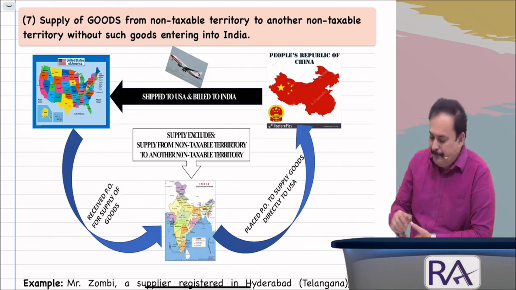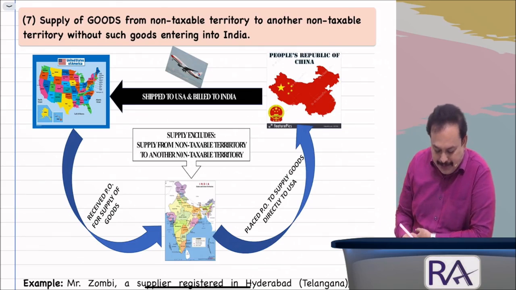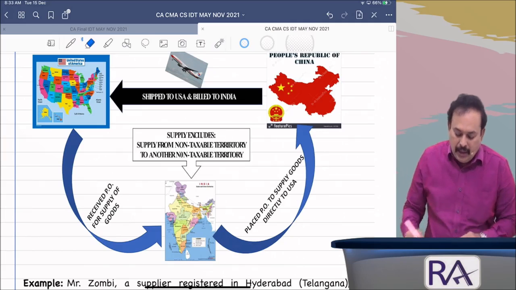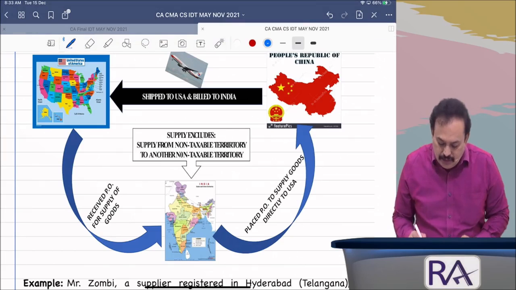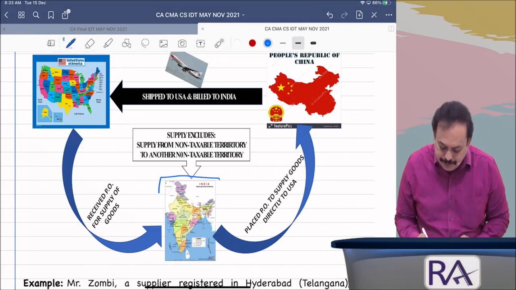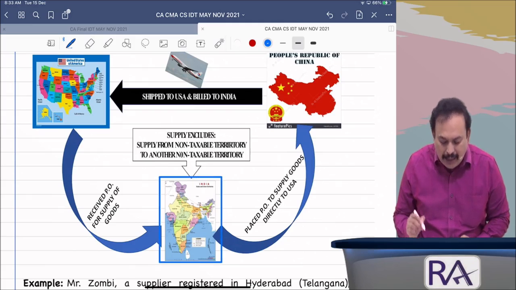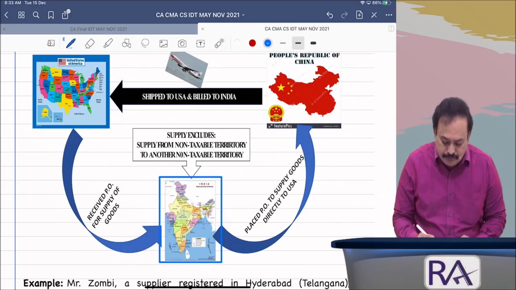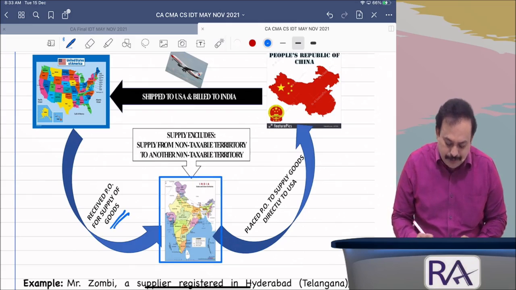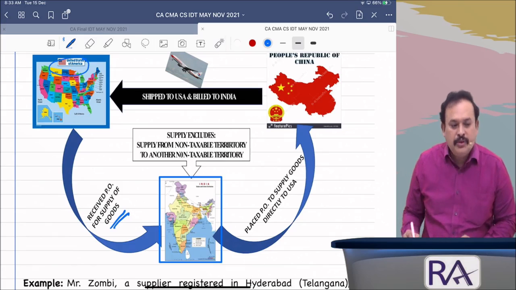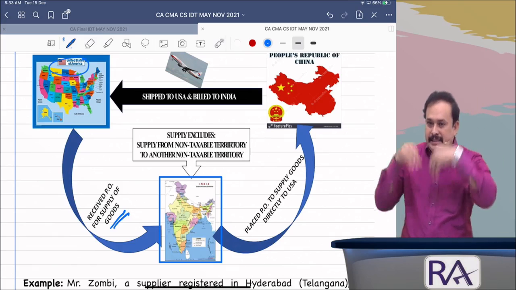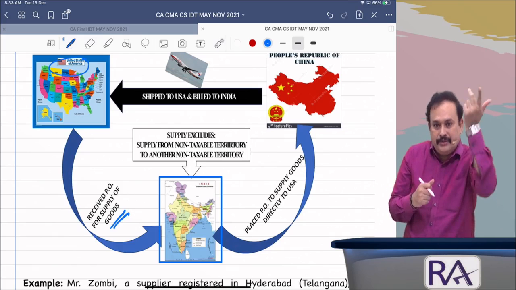Look on the screen. Here what happened? An Indian, who is located in India, received an order for the want of goods from USA.